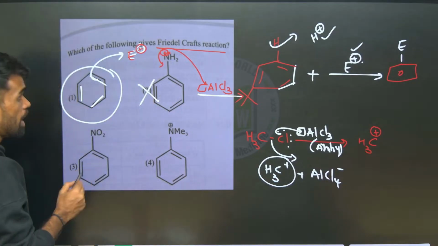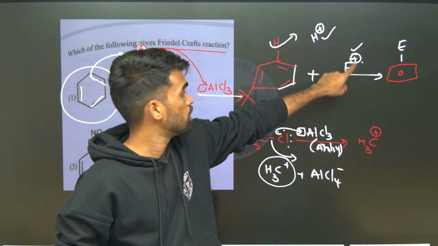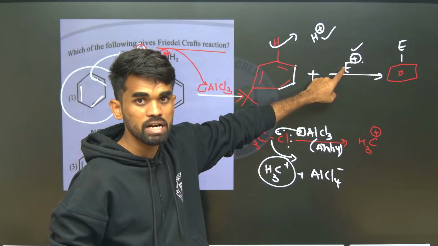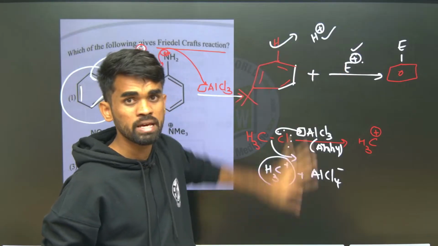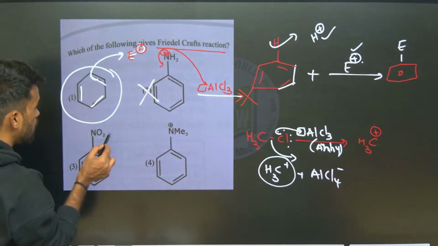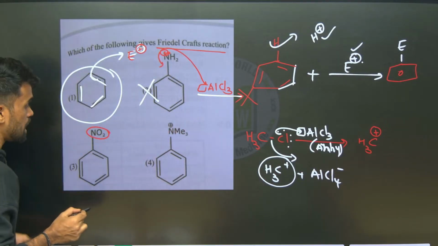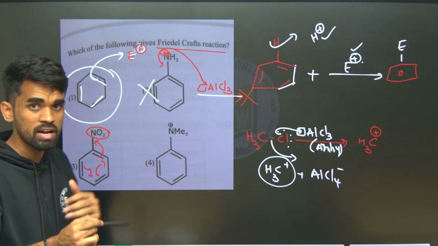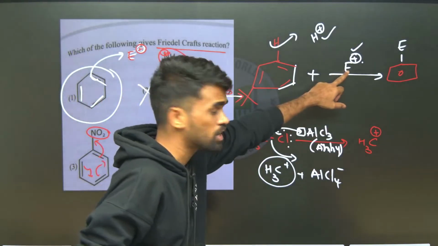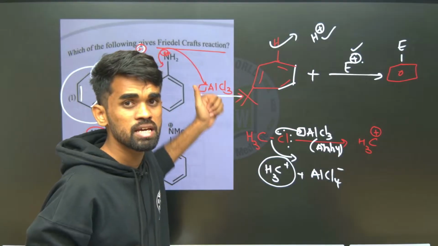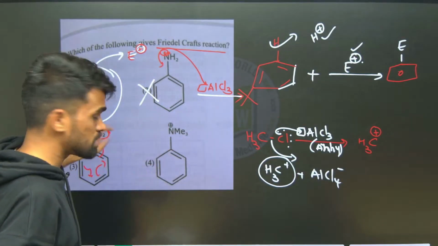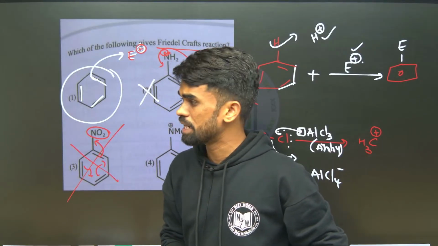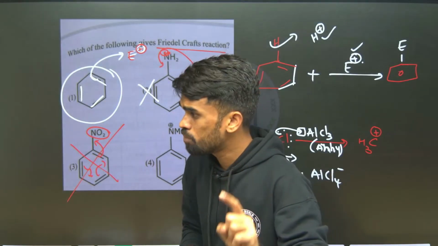Now look here. I told you, since we are doing reaction with an electrophile, which is electron deficient, we require our substrate to be electron rich. But here we have an electron withdrawing group. Since it is an electron withdrawing group, it decreases the electron density in the ring and makes it electron poor, or electron deficient. If any electron-rich species is there, reaction happens. But due to the presence of this electron withdrawing group, nitrobenzene won't take part in this Friedel-Crafts reaction as it becomes electron deficient. Hope this is also clear now.